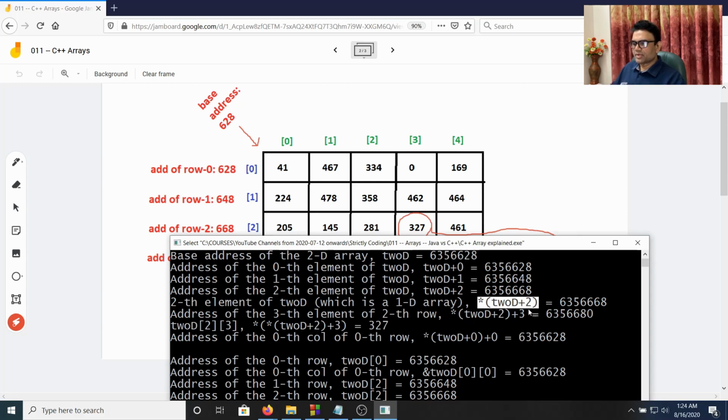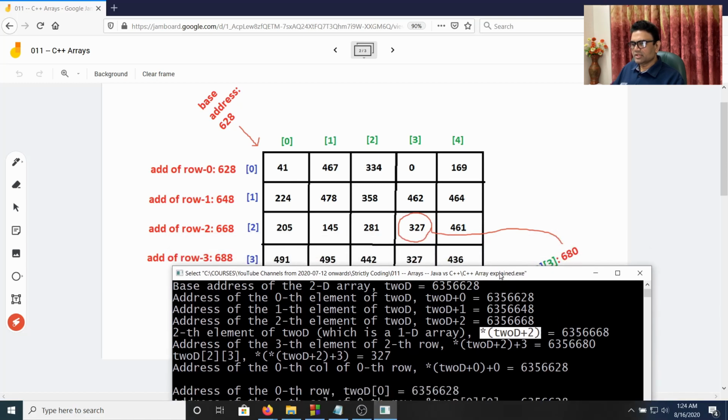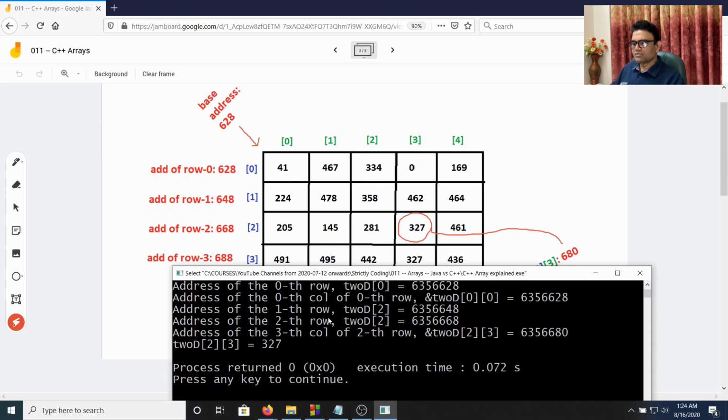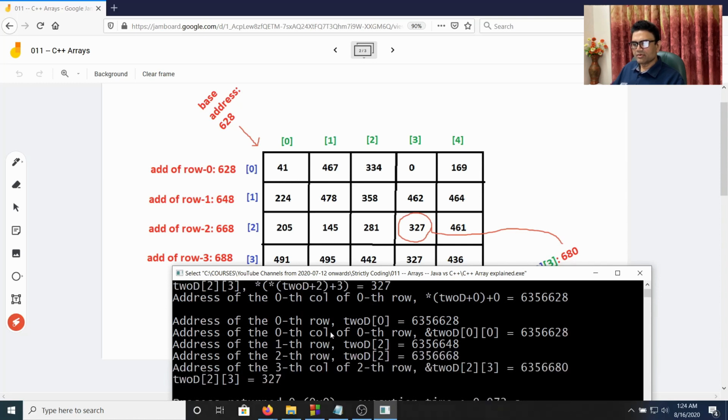So now if we plus 3, we get the address of the fourth column within that 1D array, which is the address of 327, which should be 680. So we got 680. Now if we dereference that address, we get 327. So this is equivalent to using the conventional way. So you can check it out.